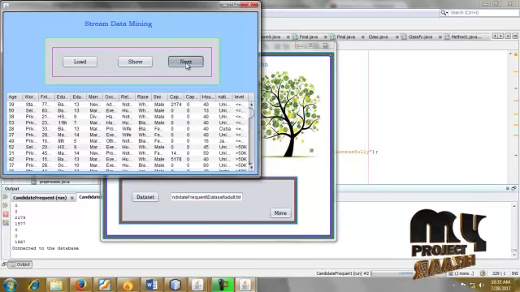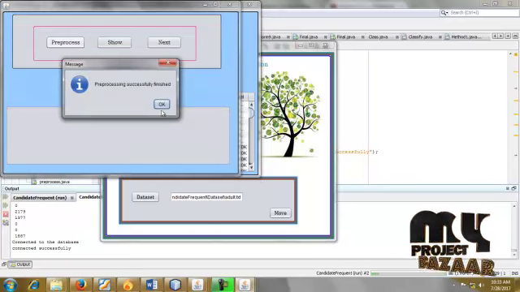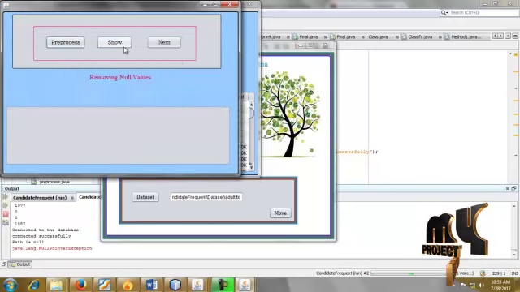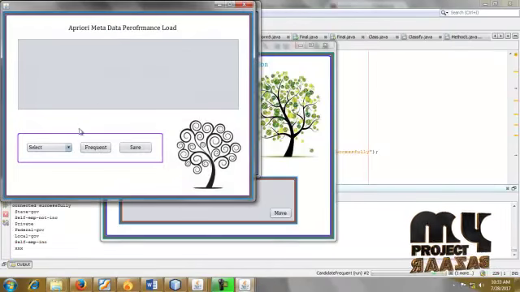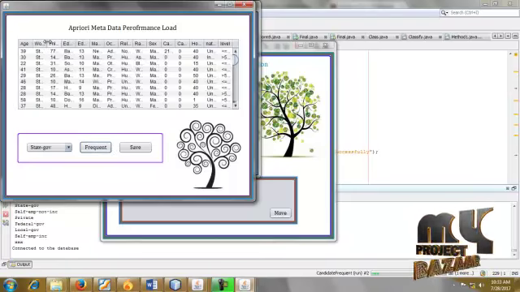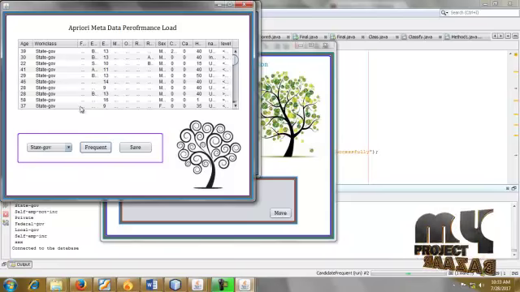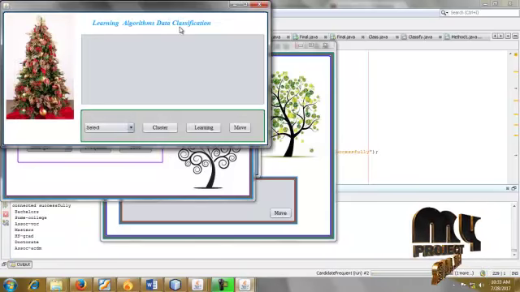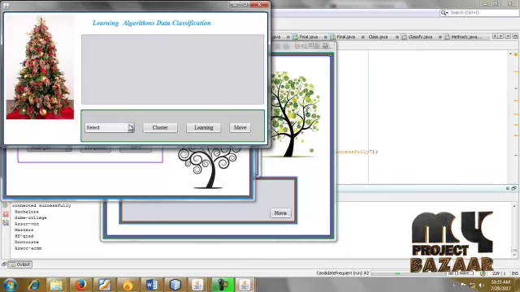These are some general information. Pre-processing is completed, no null values. Show. Next, the data is going to be partitioned. The work class is the classification for state government. Save. Next, the learning algorithms for data classification.